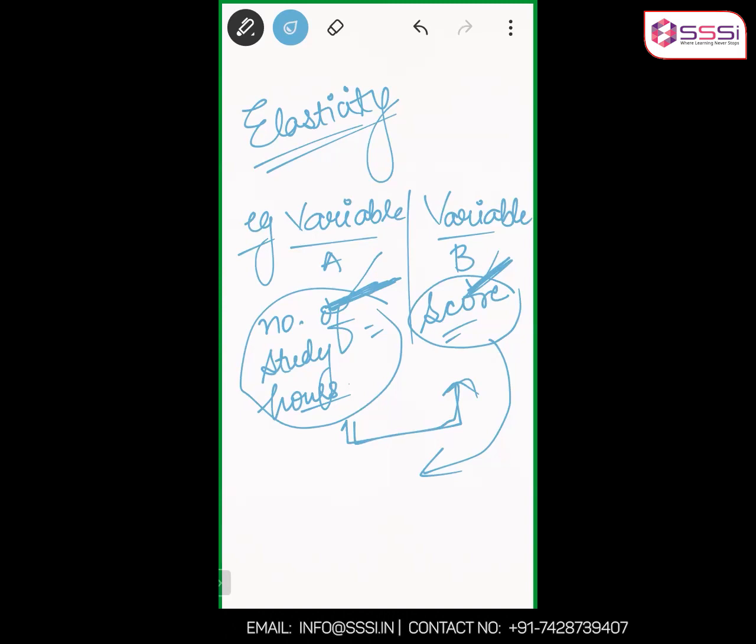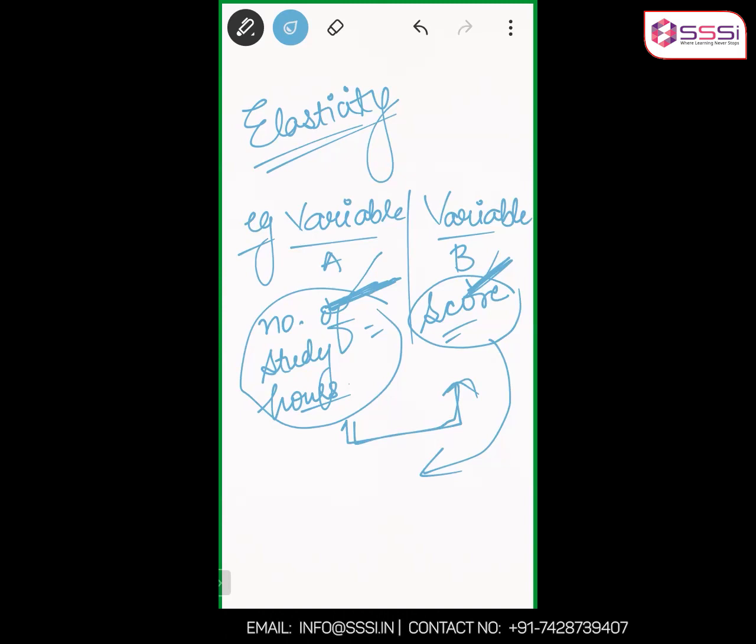So it may decrease also. I'm not getting into whether there is an inverse or a direct relationship. What I'm telling you is by how much value will the second one change if the first one changes. That's what I'm concerned with here.